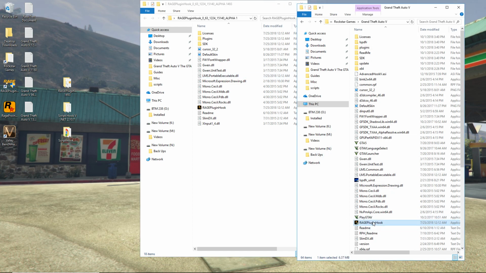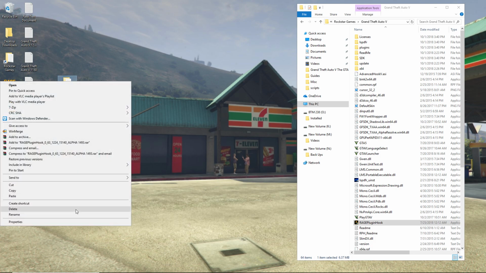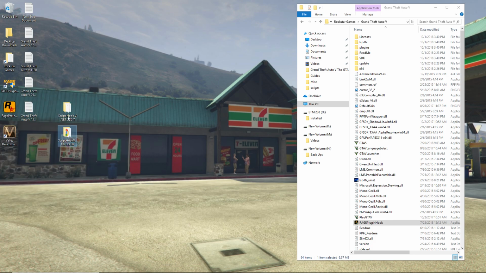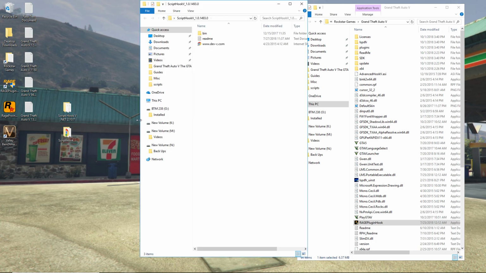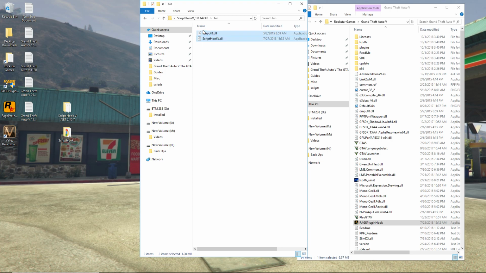So you want to make sure that you have the latest version in there, 63. Yep, so we're good on that. I'm going to close this out. No longer need this. I'm going to delete that. Then these next two are up to you because they're not needed. This is actually a menu trainer. I use, like most people, Trainer 5, which is a very, very good trainer. But this is the standard trainer that comes with it. So I don't need it. I don't use it. I use Trainer 5. So I get rid of that.